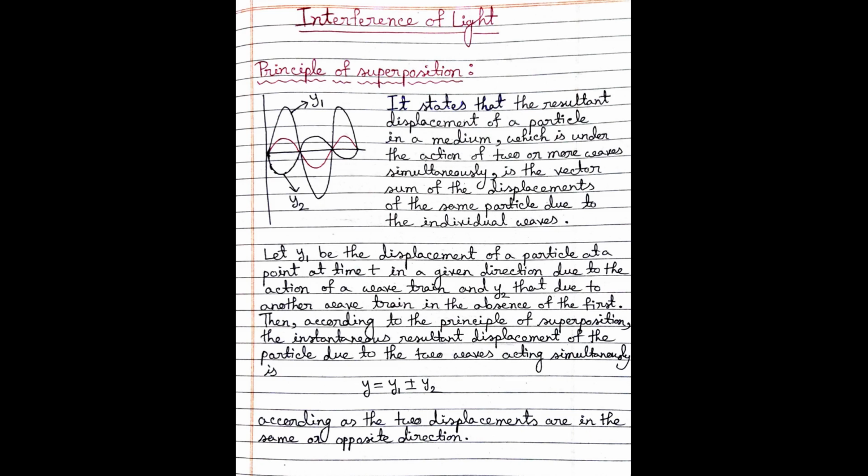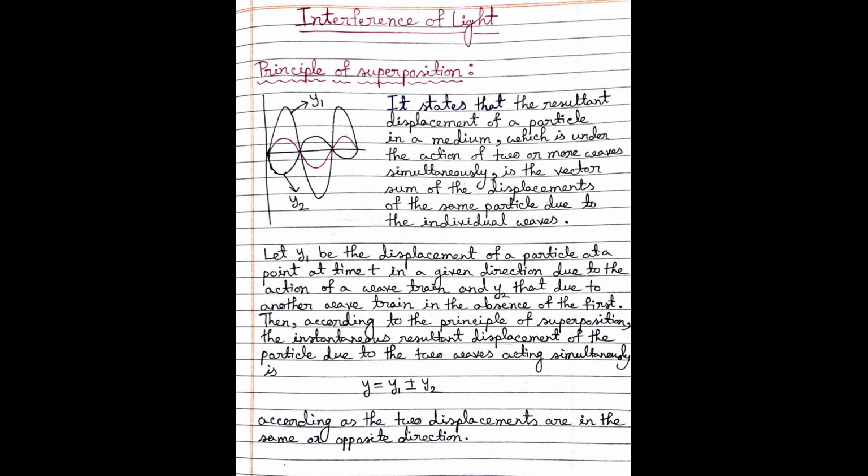Before going to the definition of interference, let us know what the principle of superposition is. The principle of superposition states that the resultant displacement of a particle in a medium which is under the action of two or more waves simultaneously is the sum of the displacements of the same particle due to the individual waves.